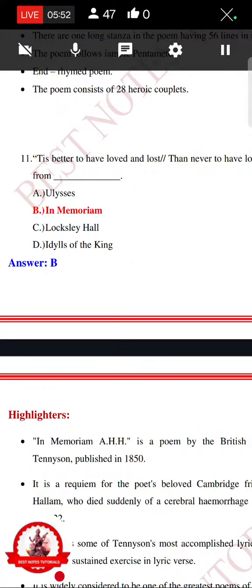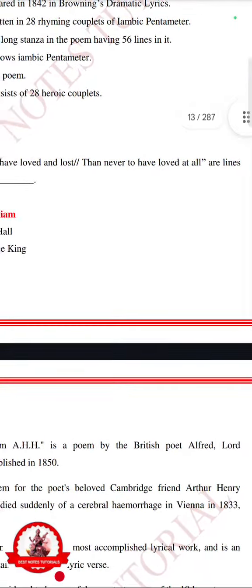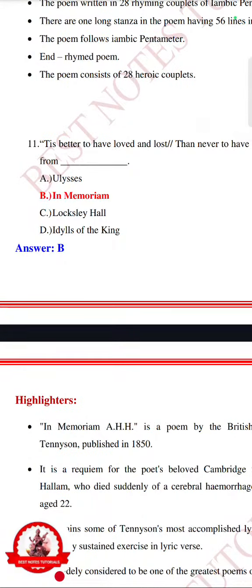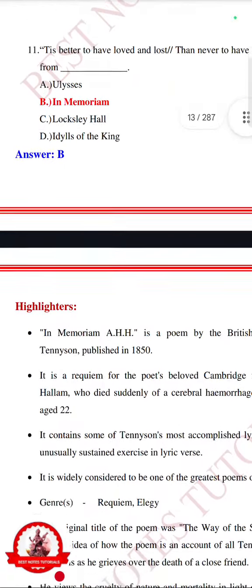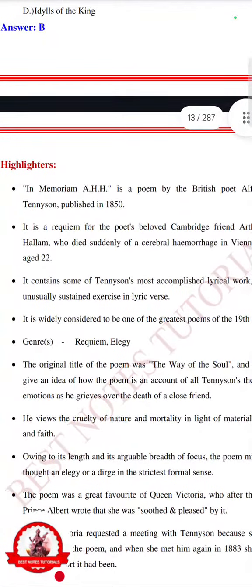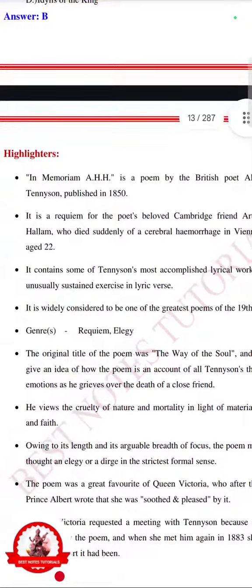"'Tis better to have loved and lost than never to have loved at all" are lines from Ulysses, In Memoriam, Locksley Hall, Idylls of the King. Answer is B, In Memoriam. And you can see the details are here. In Memoriam, Arthur Henry Hallam. This poem is by Alfred Lord Tennyson.